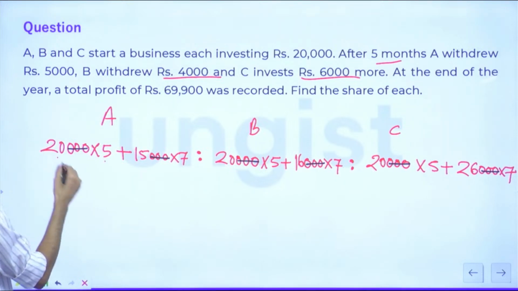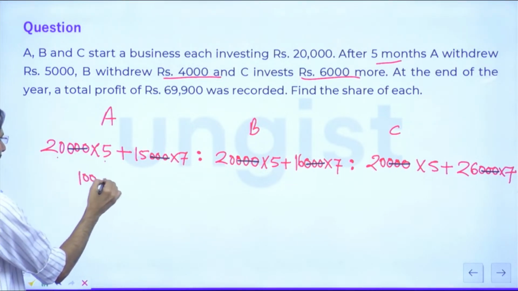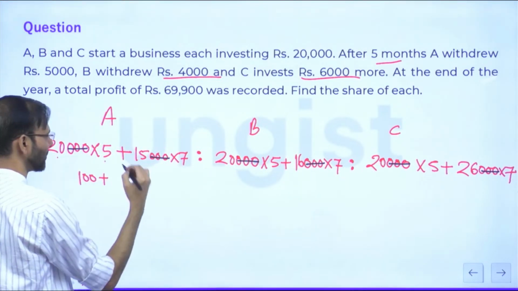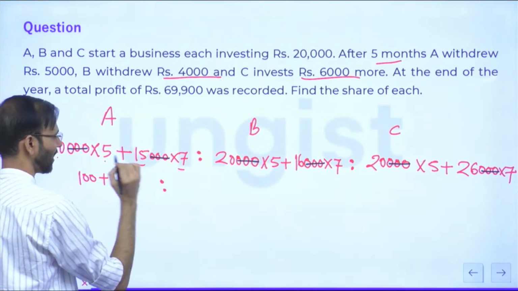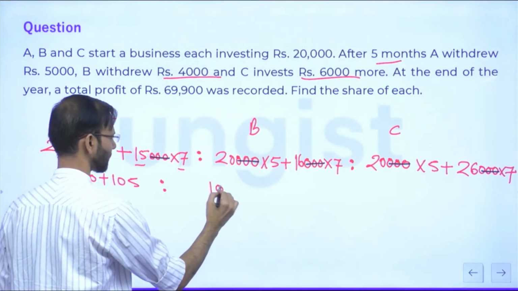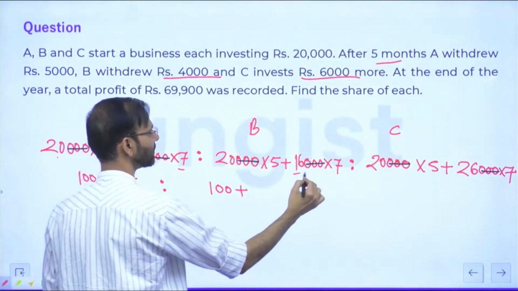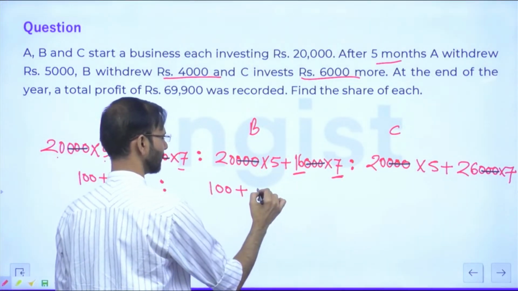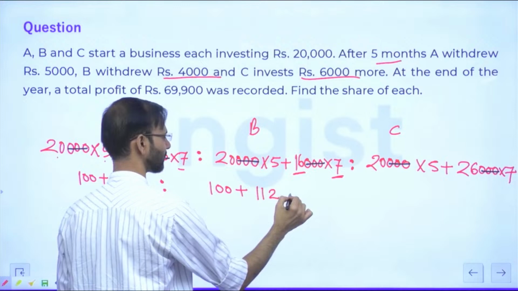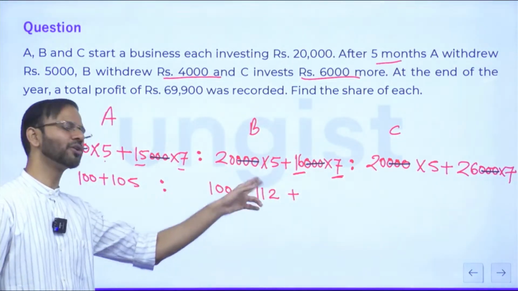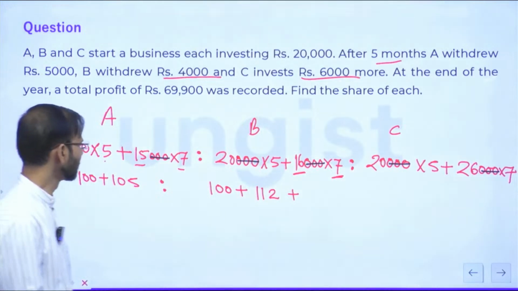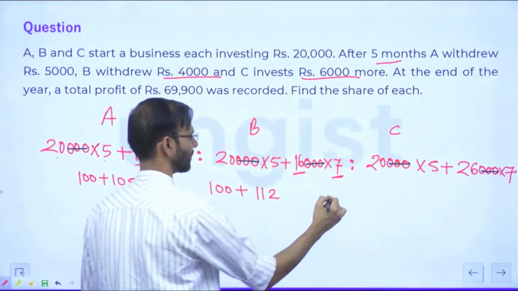After that, 20 into 5, 100. 100 plus 15 into 7, 105. Right? Correct? After that, 20 into 5 plus 16 into 7, कितना होता है? 112. See, 15 into 7 is 105, so for 16 into 7, 7 और add कर दीजिए आप इसमें, so 112 हो जाएगा. Okay.